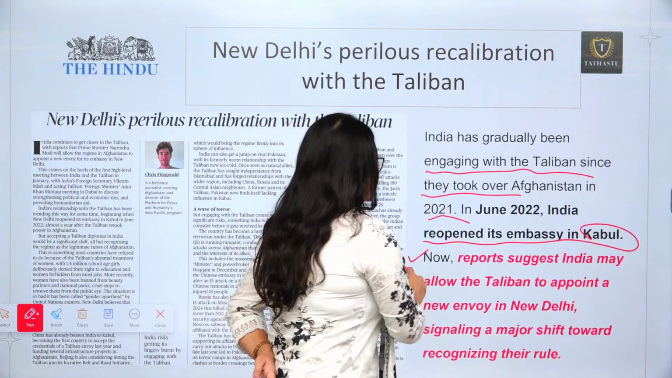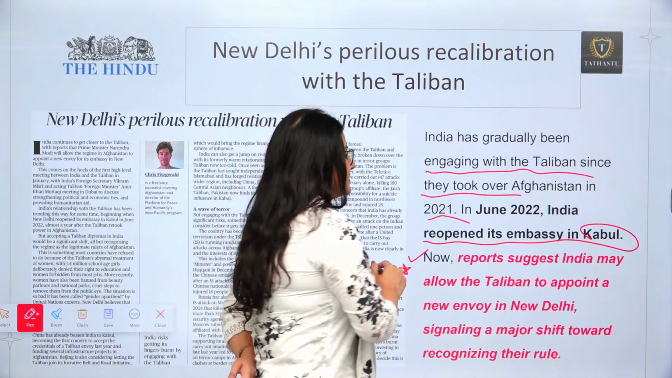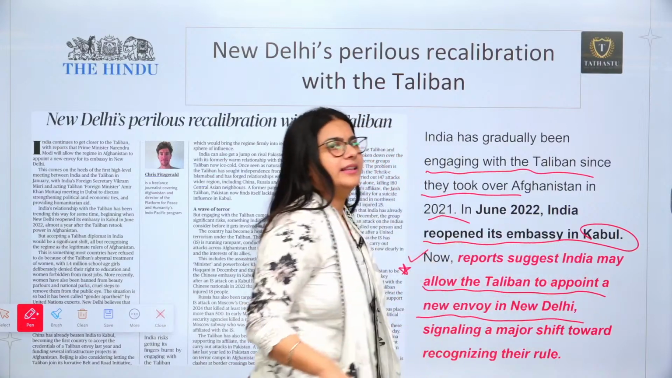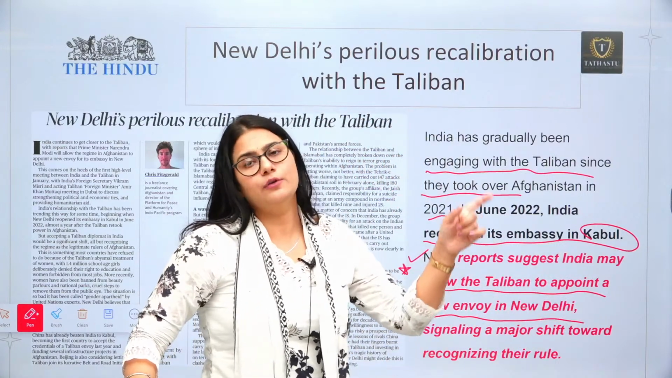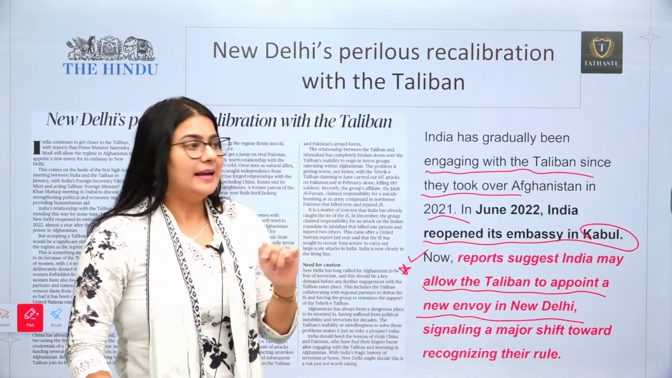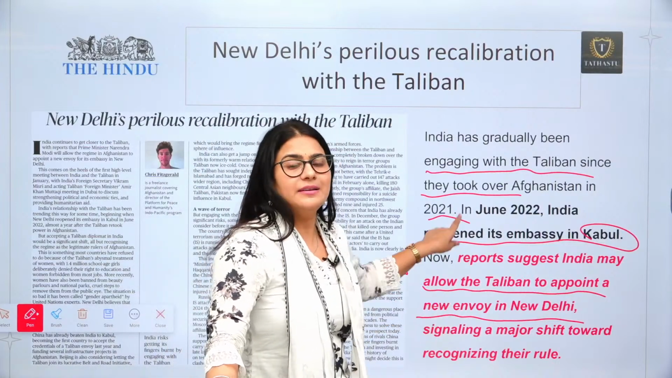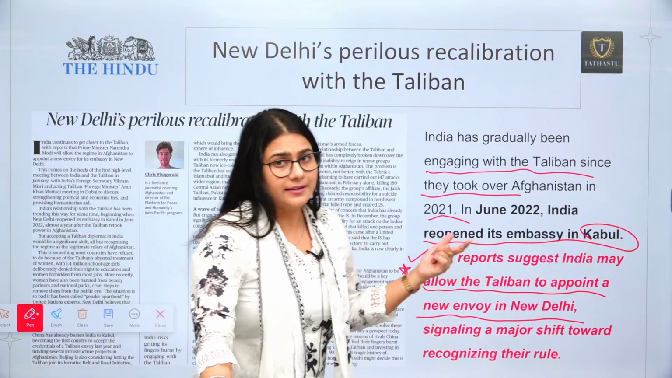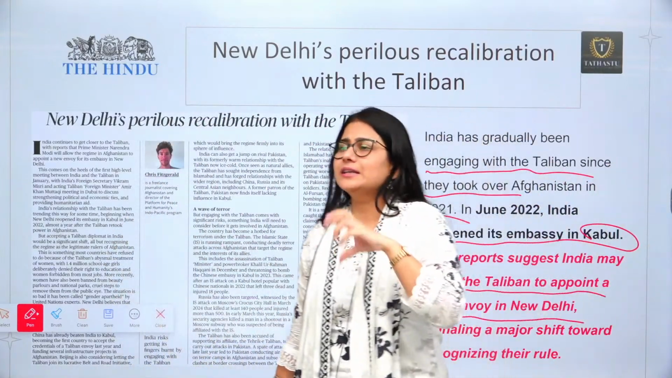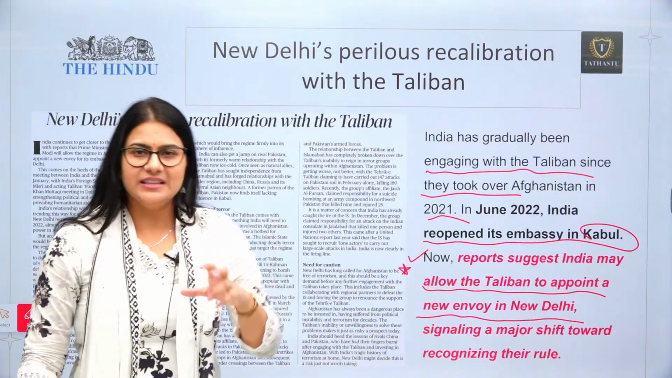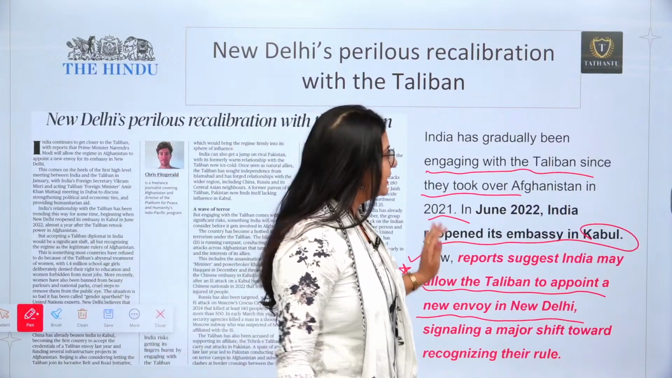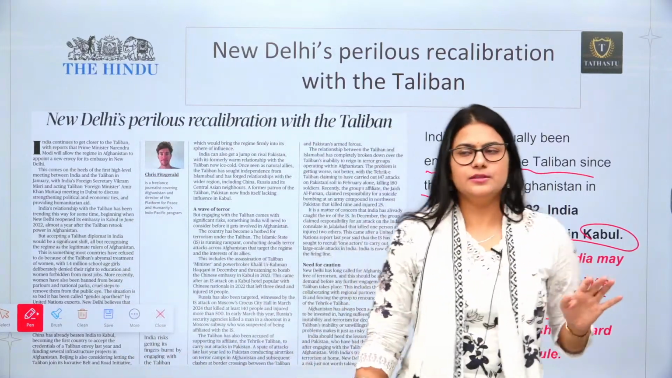Thirdly, something which is actually triggering the issue is the report that India may allow the Taliban to appoint a new envoy to New Delhi. Now someone from the Taliban government is going to come to India and stay in India as an envoy. And this can create concern because the Taliban is associated with terrorism. The Taliban is a terrorist group, and someone from the Taliban is going to come and sit in Delhi, which can be problematic for India. So that's what is triggering the issue. That's why we are finding so many articles in newspapers.